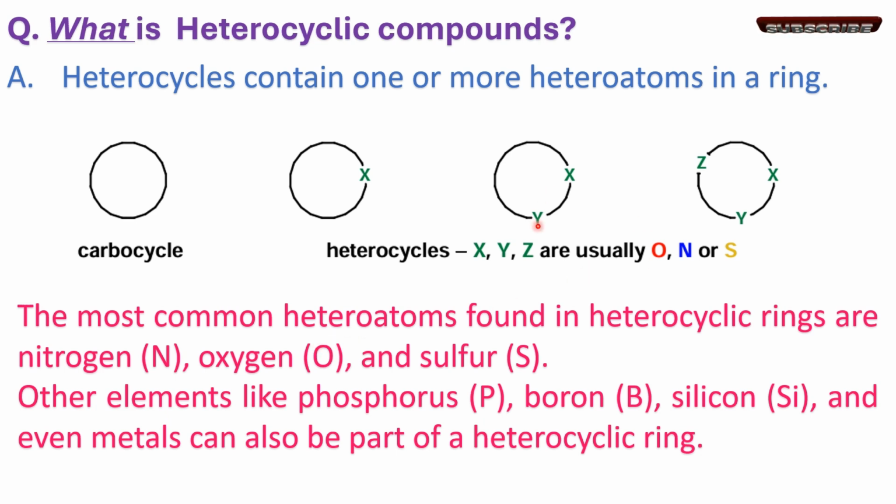In general, oxygen, nitrogen, and sulfur containing hetero compounds are used, but sometimes phosphorus, boron, or silicon bearing heteroatoms, heterocyclic compounds are also present. The most famous Suzuki coupling reaction uses boron as a heteroatom for the coupling reaction.